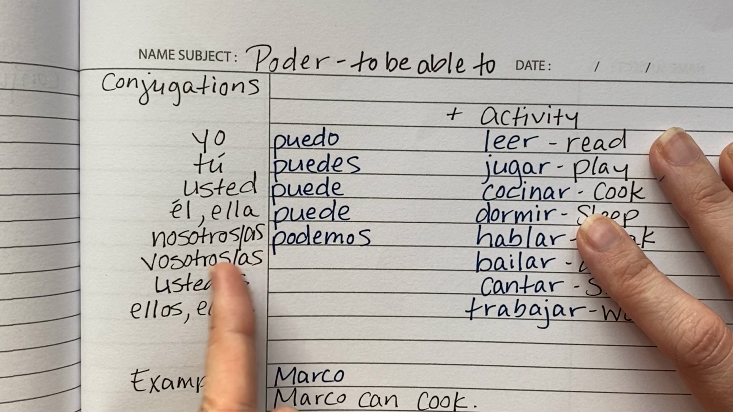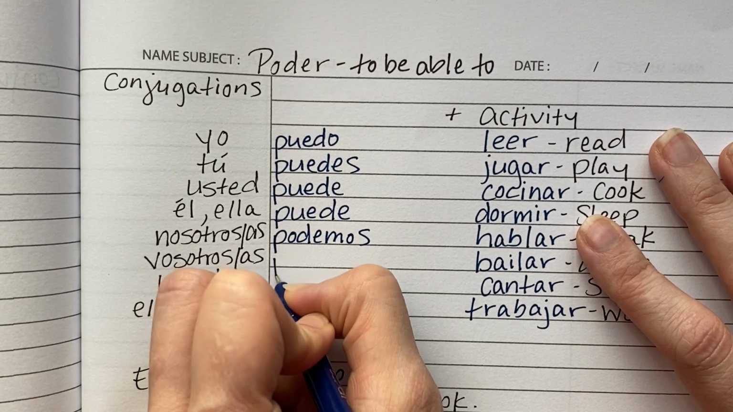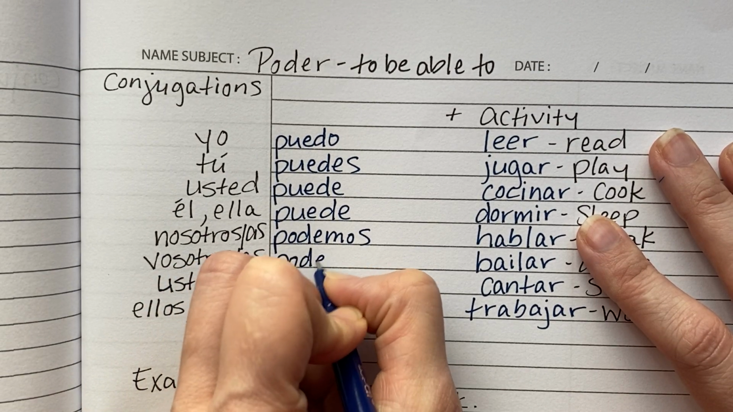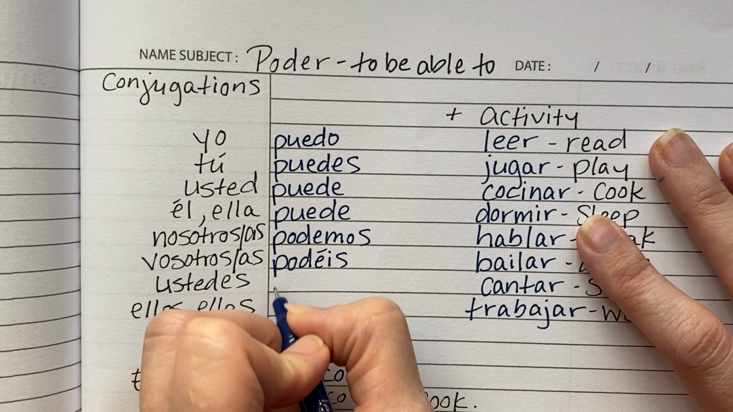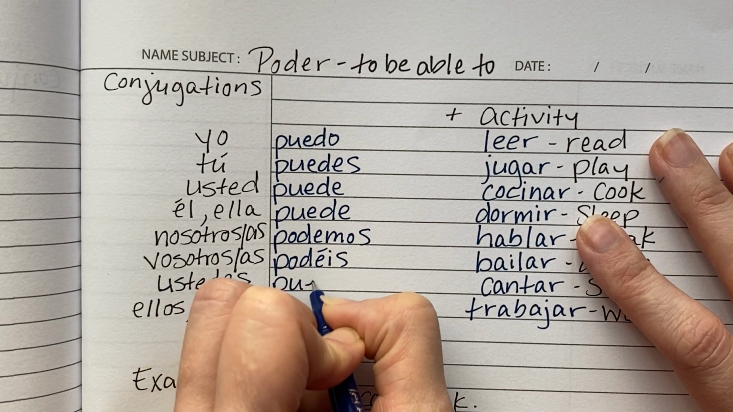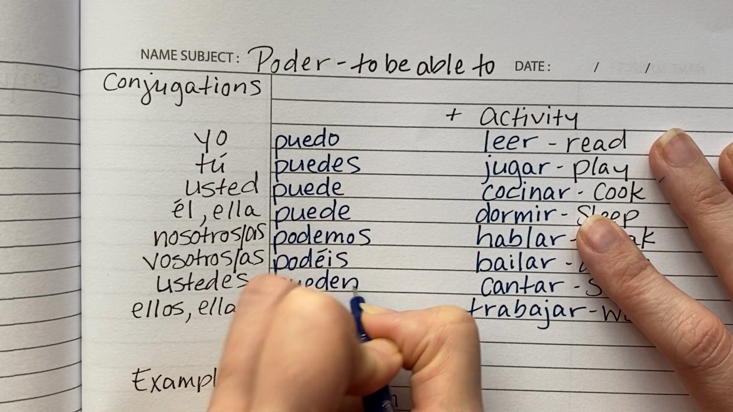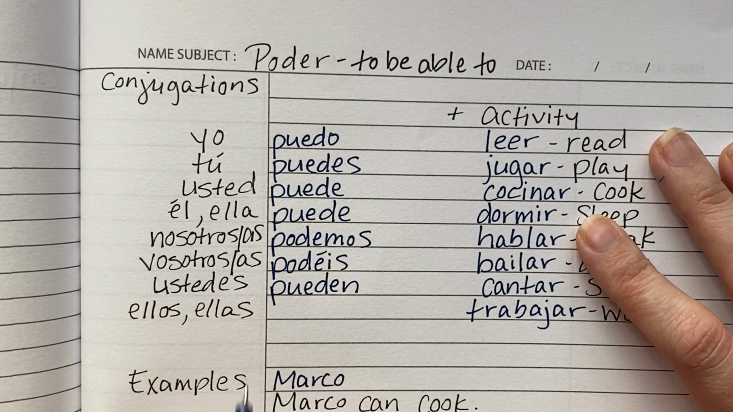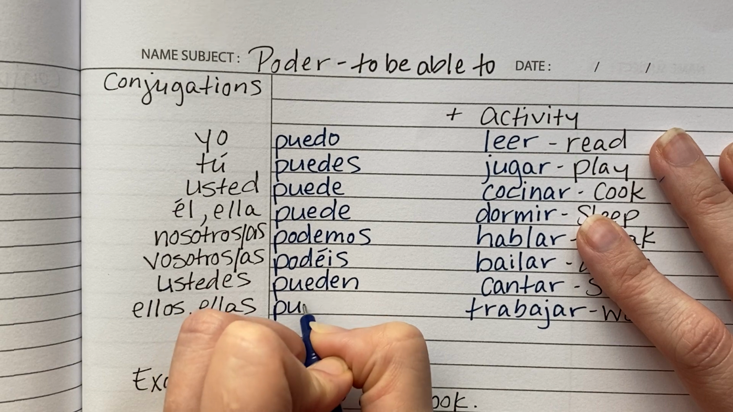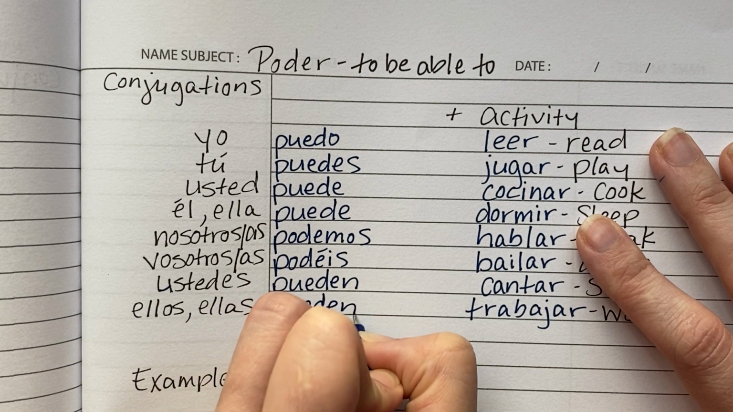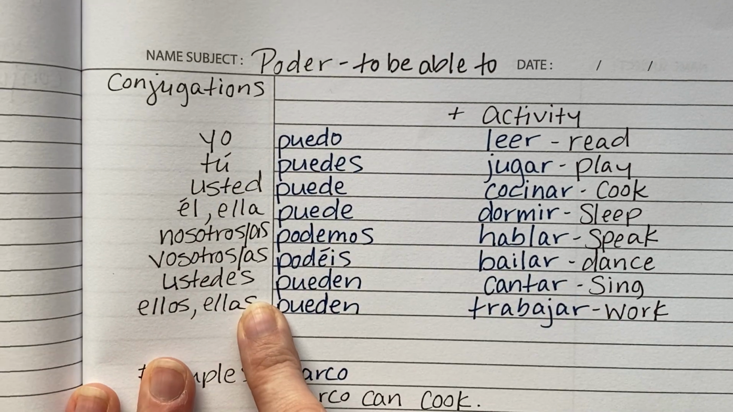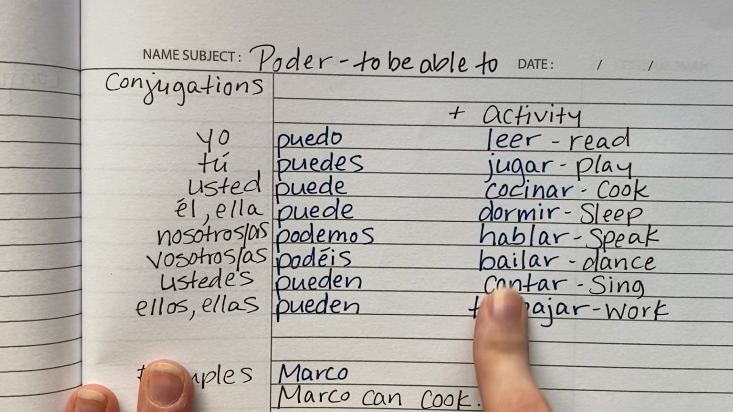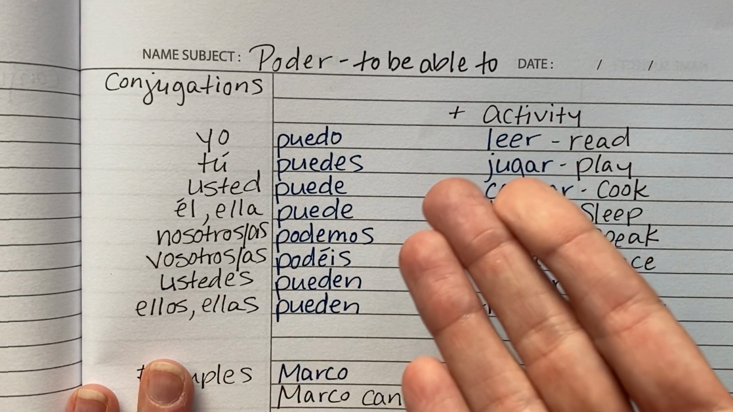For you guys can in the vosotros form, podéis. This one has an accent mark on that E. And in the ustedes form, pueden. And for they can, ellos or ellas pueden. Okay, so once you have all of these, the next thing that you need is whatever activity people are saying they can or cannot do.